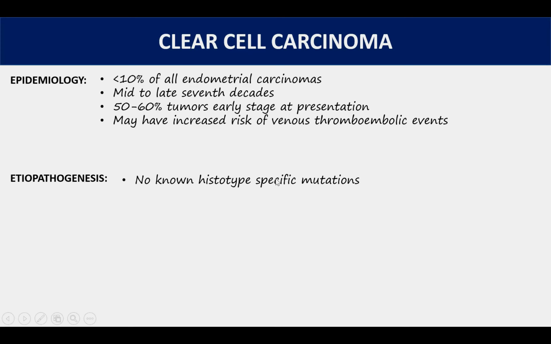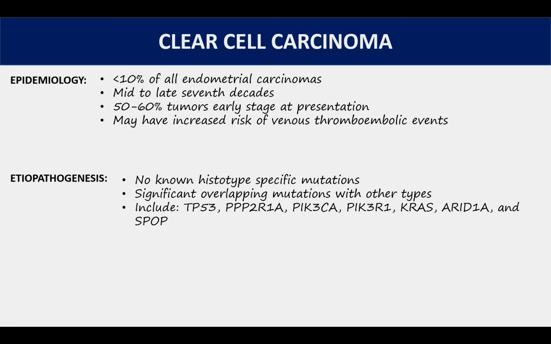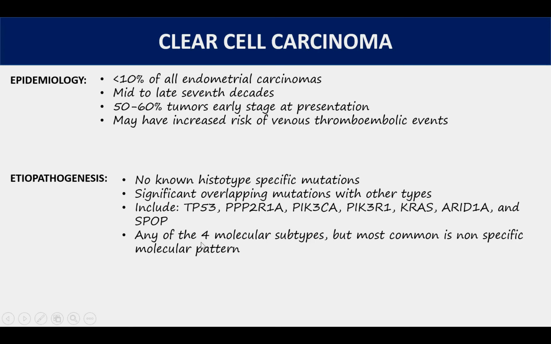There is no known histotype-specific mutation, unlike serous carcinoma where P53 is strongly associated and in fact utilized for detection of those tumors. But for clear cell, there are significant overlapping mutations with other types, and clear cell tumors themselves show different mutations like TP53, PIK3CA, ARID1A, KRAS, etc. And any of the 4 molecular subtypes of the Cancer Genome Atlas may be seen in clear cell carcinoma, but the most common is no specific molecular profile.